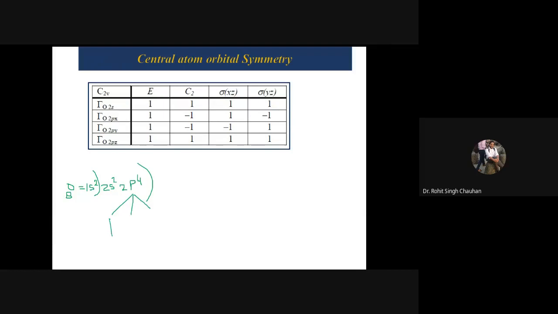That is px, and the second one is py and the third one is pz. The orbital symmetry for central atom, always you will focus only for the valence. So here what are the valence orbitals? These are s, comma px, comma py, comma pz. So I have written tau O 2s, tau O 2px, tau O 2py, and tau O 2pz. Here O corresponds to central atom oxygen, 2s corresponds to the 2s orbital.